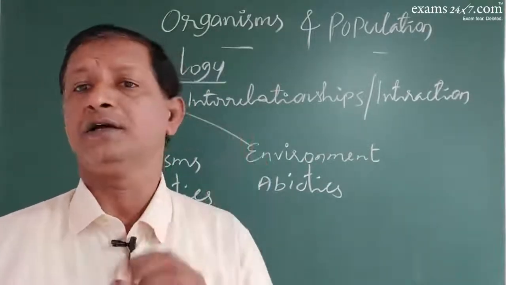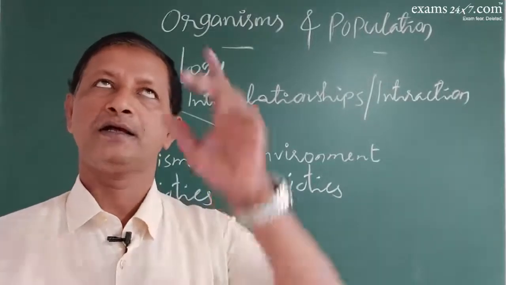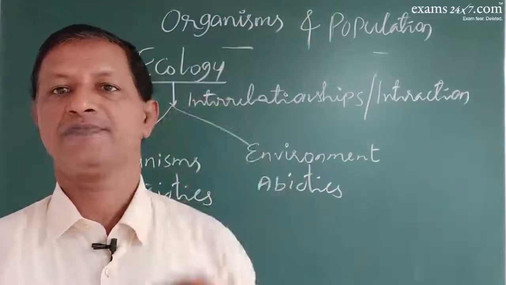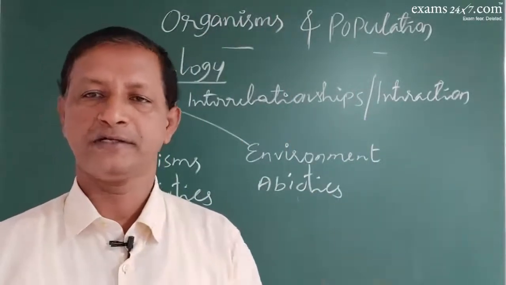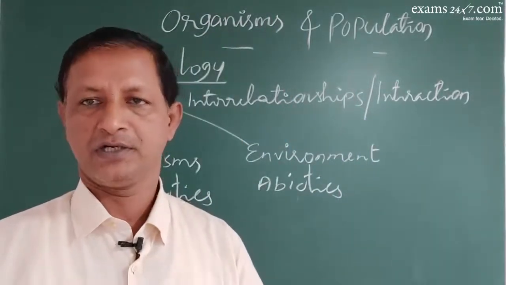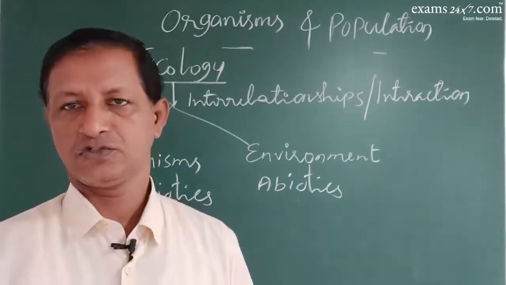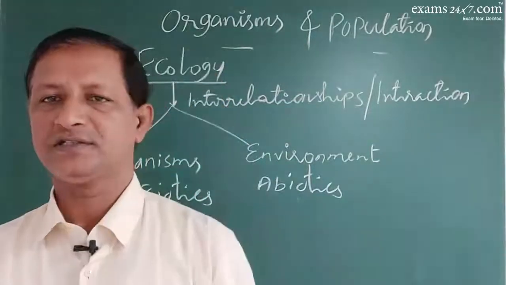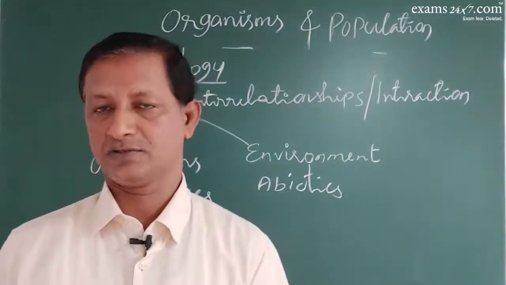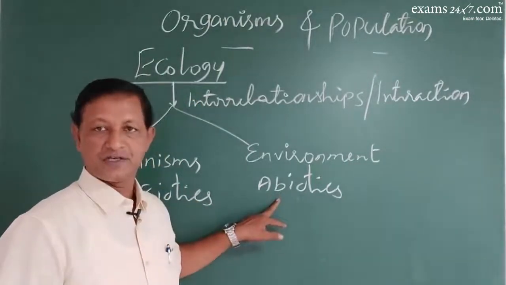The major abiotic factors are the Panchabhutas. Which are they? They are space, fire, wind, soil and water. These are the five Panchabhutas. So these Panchabhutas are the abiotics.